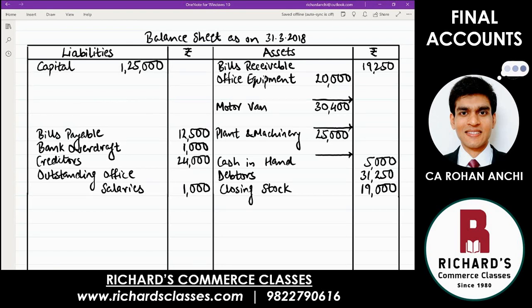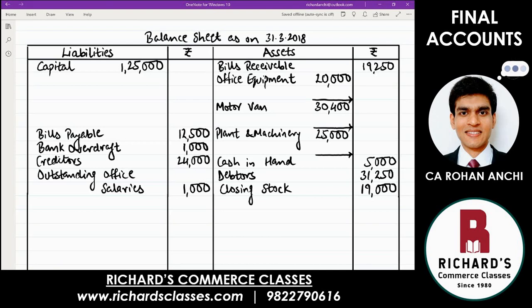That part will have two effects, 1,000 there and 1,000 here. Debit as well as credit. Done. When you record twice, then that adjustment is over.